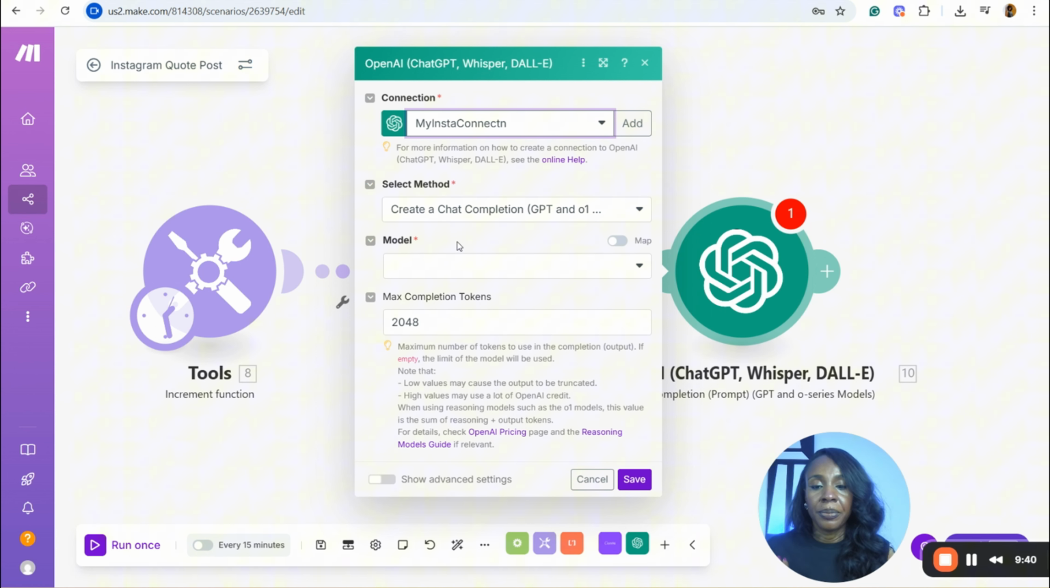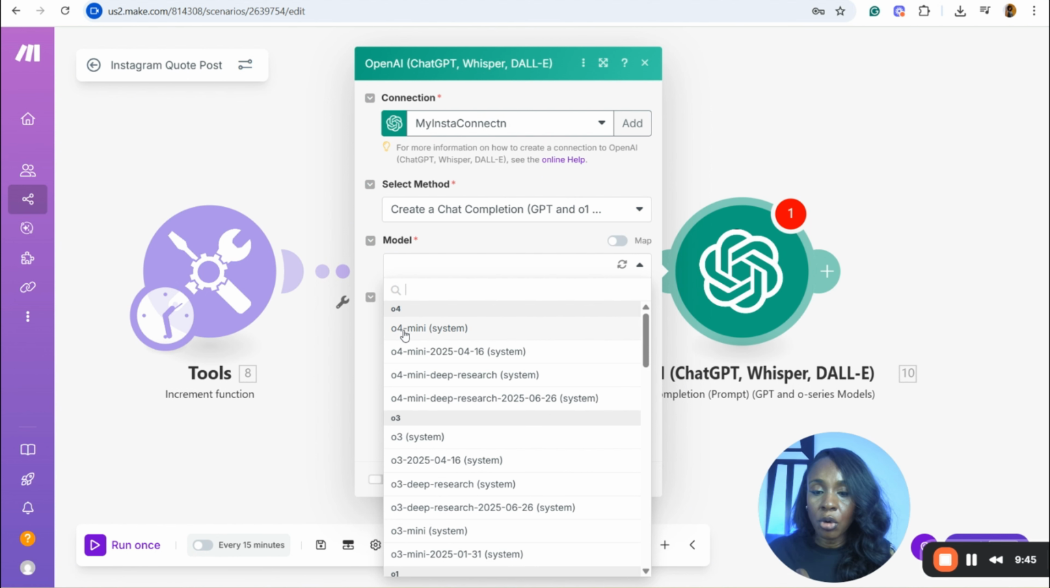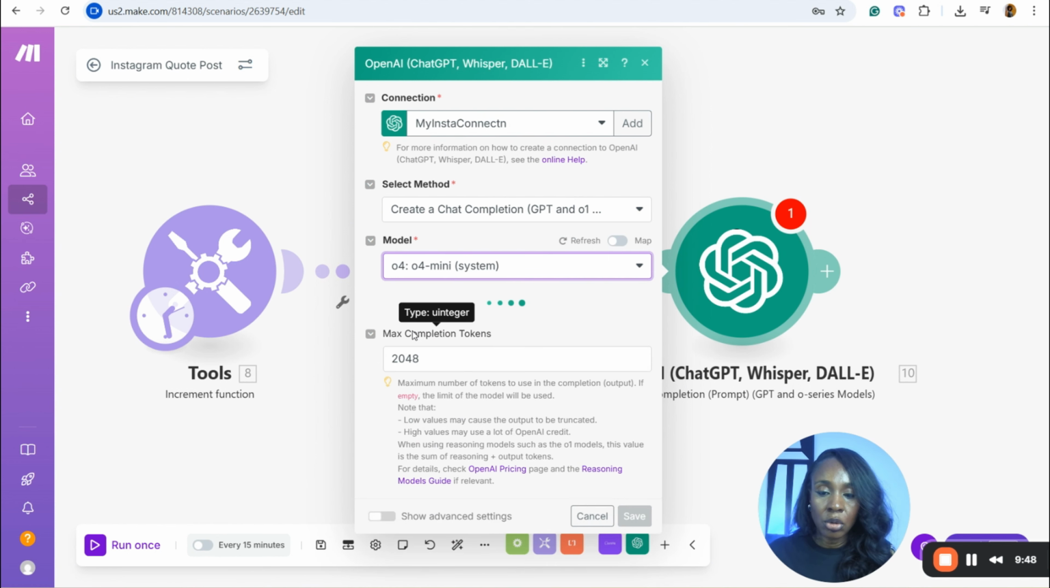Now, leave this as it is. Then for the model, I'm going to be using the O4 mini model. I click on the O4 mini model.